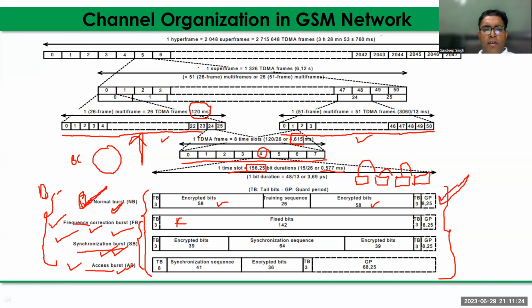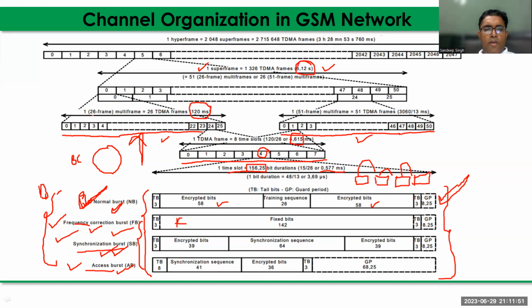Now we come to the level after multi-frame, that is the super frame. The super frame duration is the same for both the control channel as well as the traffic channel, and that duration is 6.12 seconds. How are they the same?